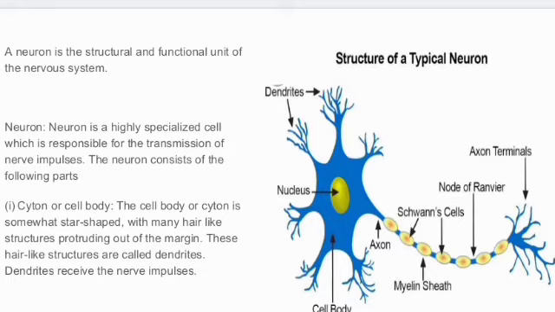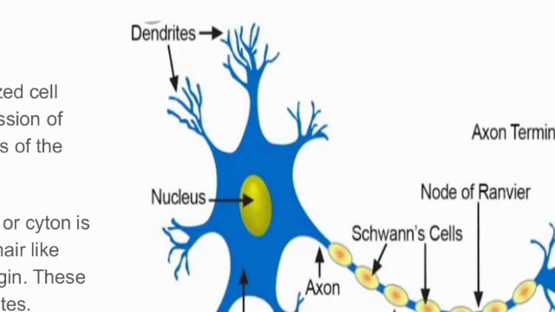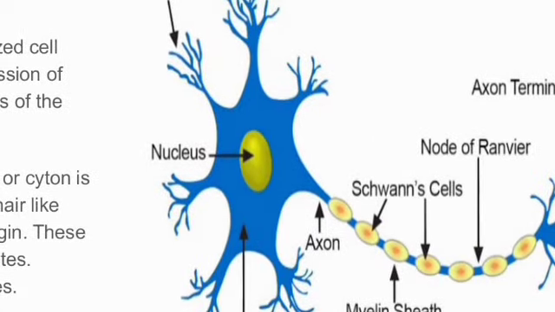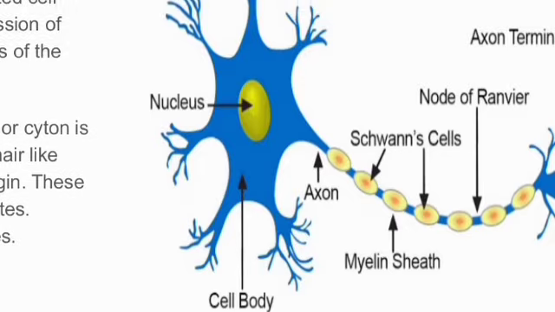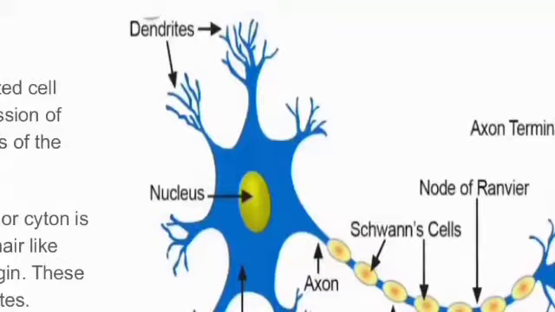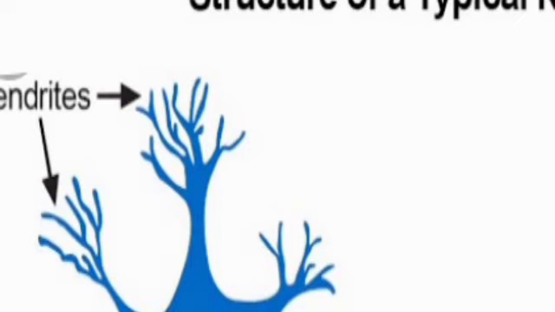Students, this is something about the neuron. So the colorful picture, you can see this is a neuron or a nerve cell. You can see the star-shaped body, that is the whole blue color, that is the cell body. The cell body is also known as cyton, C-Y-T-O-N, cyton. It has a nucleus. You can see the yellow color structure, nucleus, and on either side you can see the dendrites, that is, at each and every corner you can see the hair-like projections. Okay, that is called dendrites.